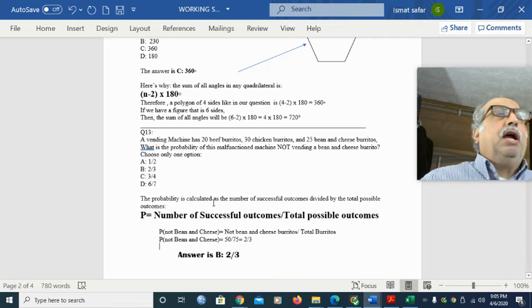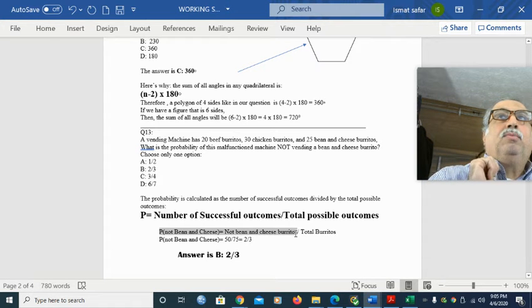Okay. So in this example here, B, the probability of not bean and cheese, is the probability of not vending a bean and cheese burrito. You put the money in and it will give you something other than bean and cheese.